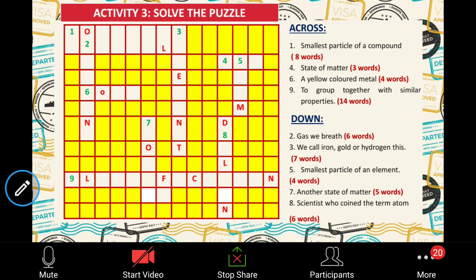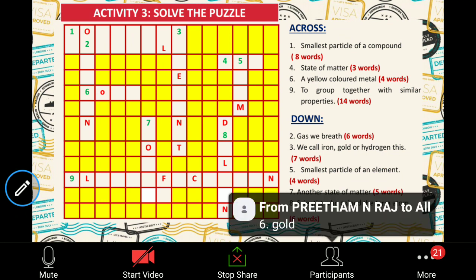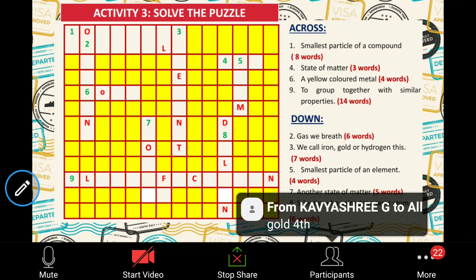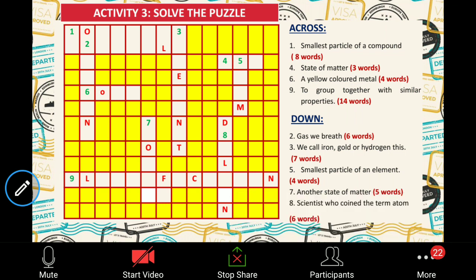Netara, are you able to hear me? Are you able to get some of the answers? Okay, the hints are given here. Number 1 says smallest particle of a compound. You have to recall your previous knowledge and answer. States of matter you had studied in the last semester, I guess, semester 1. Yeah, correct. I will display all the correct answers later.